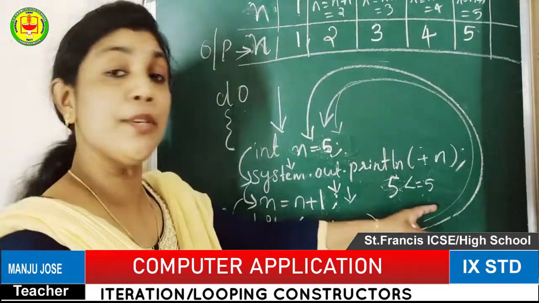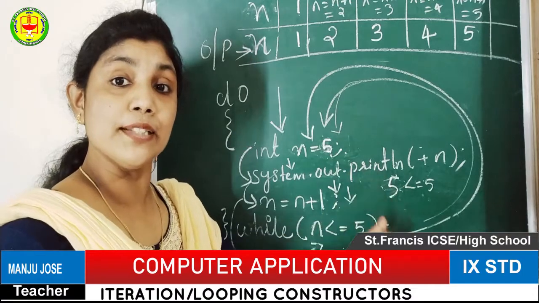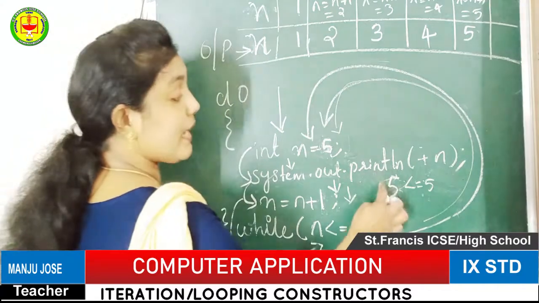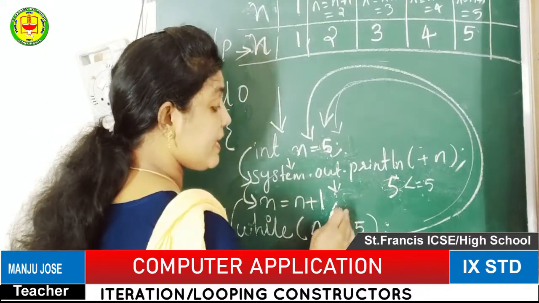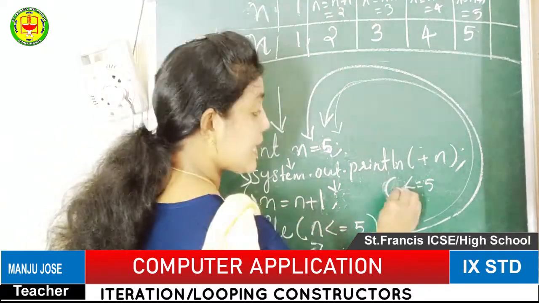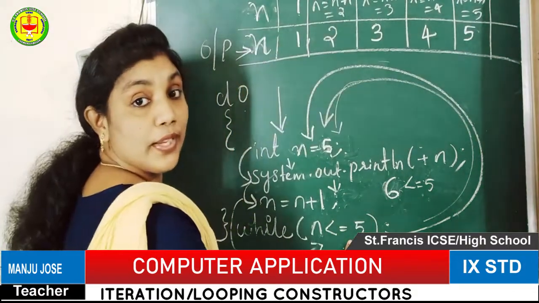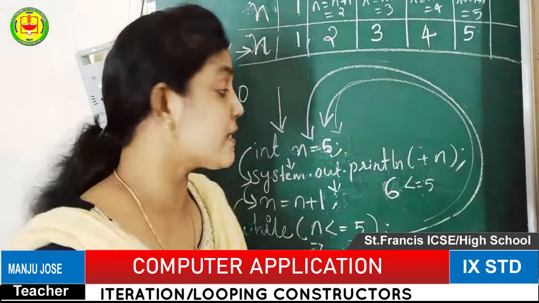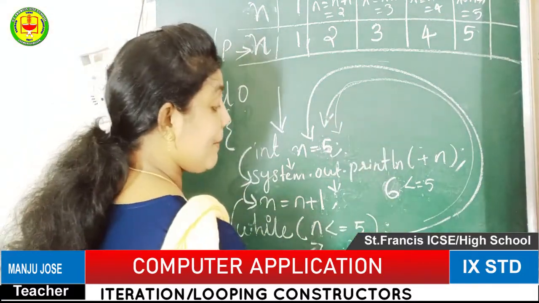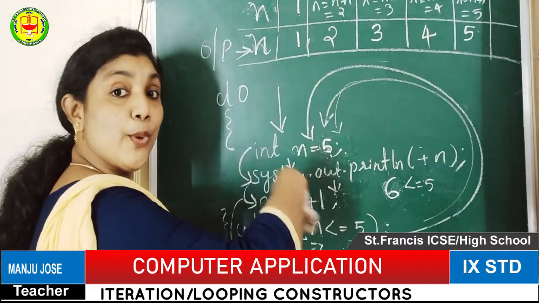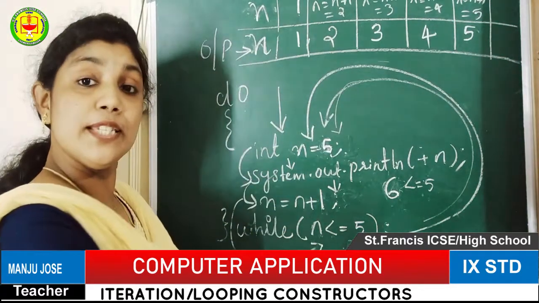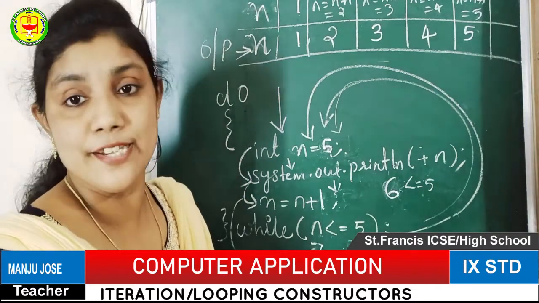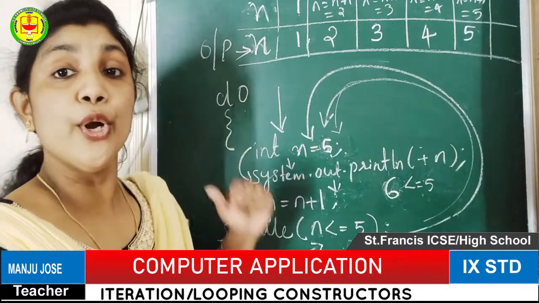Okay, so our limit is finished. But even after reaching the limit, once again the n value will be changed. After printing the last value, n will become 6. Then 6 less than or equal to 5: here the condition will be false. If the condition is false, instead of going back, it will exit from the do-while section, the next statement we have given will be executed, and the program will end. Okay, so this is the working of the do-while loop.